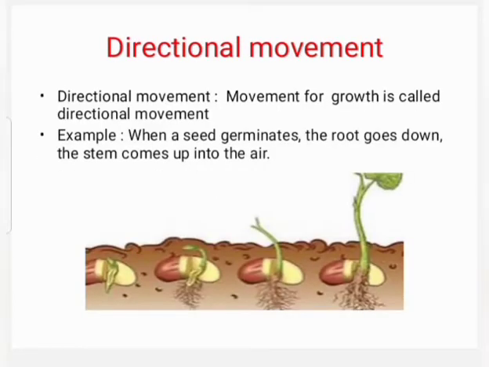Directional movement. Movement for growth is called directional movement. For example, when a seed germinates, the root goes down. The stem comes up into the air. Students, observe the diagram. This movement is connected with growth. So, this is called directional movement.